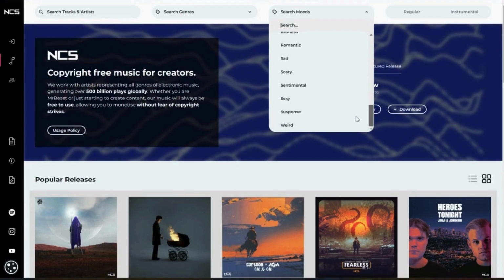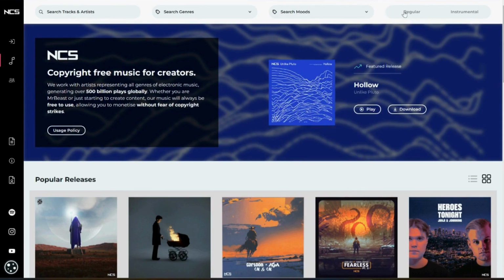So these are all the different types of moods you can choose from if you're looking for a song to fit a particular mood or the feel of your video or whatever content you've created. As we go to the far right, you'll also notice it says regular and instrumental. You can choose whether you want regular music, meaning with vocals, or instrumental, with just instruments and no vocals.